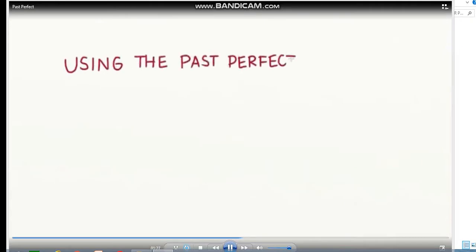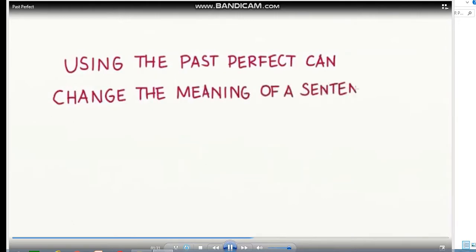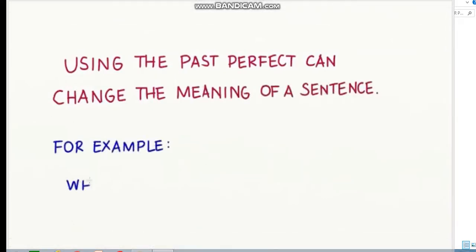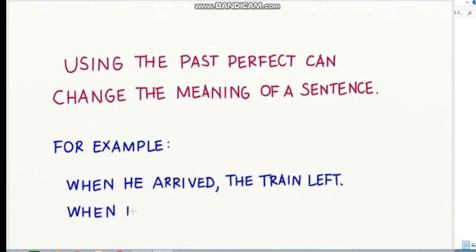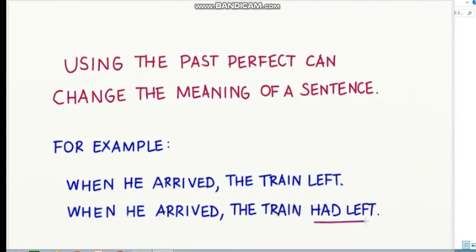Using the past perfect can change the meaning of a sentence. Let's compare the two sentences. When he arrived, the train left, versus when he arrived, the train had left.